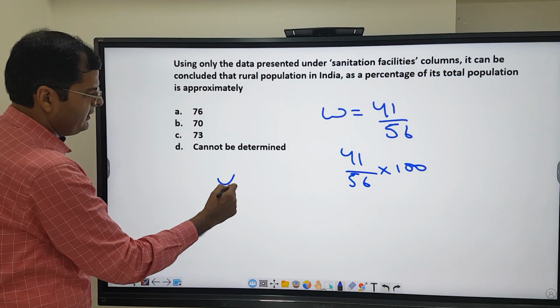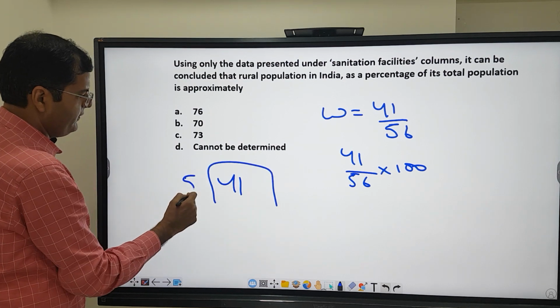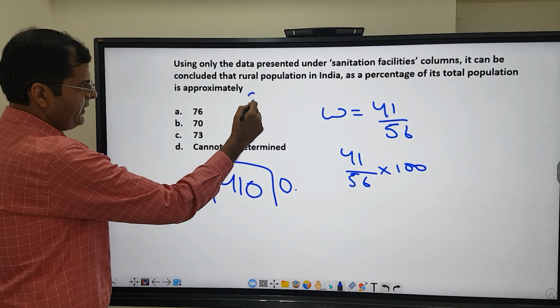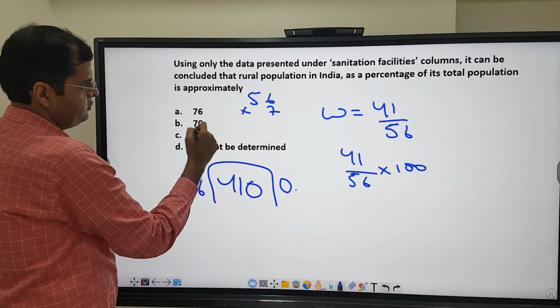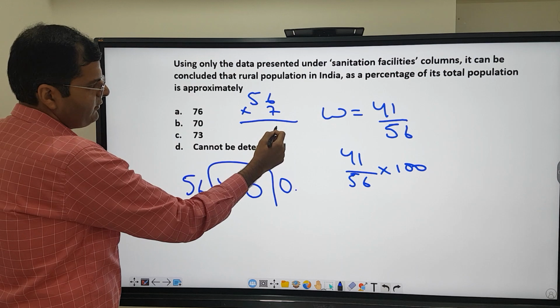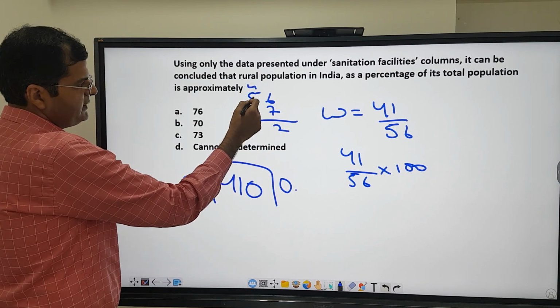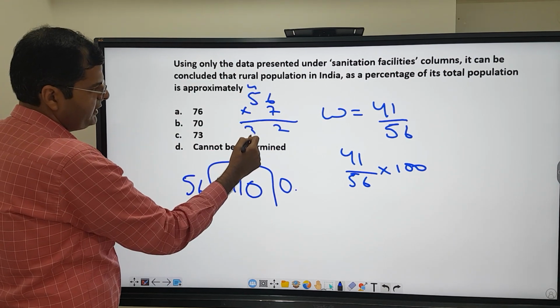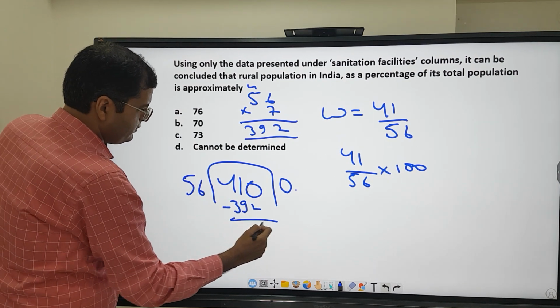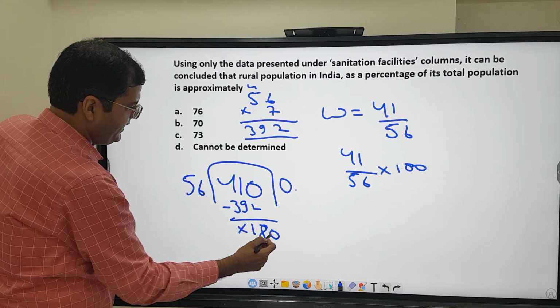So if I do that, it's 41, 56, 410. If I do 56 into 7, it has to start from 7. Three options are 7s, that's why I'm checking. 7 6s are 42, 2 here, 4 here. 7 5s are 35 and 4 is 39. 392, so minus 392. So then it is 18, so 180.